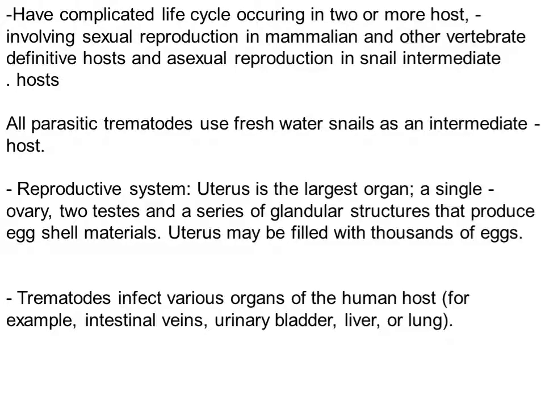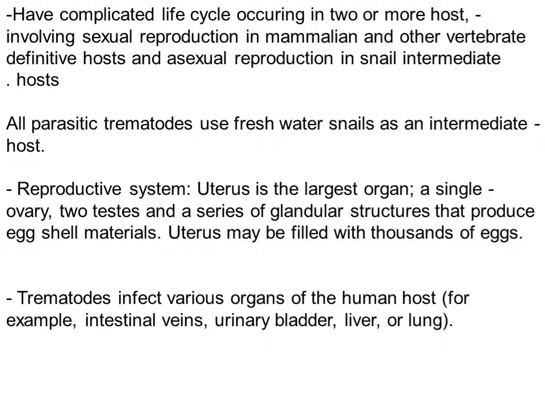Trematodes have a complicated life cycle occurring in two or more hosts, involving sexual reproduction, which occurs in mammalian and other vertebrate definitive hosts, and asexual reproduction, which occurs in the snail intermediate host. All parasitic trematodes use freshwater snails as intermediate hosts.